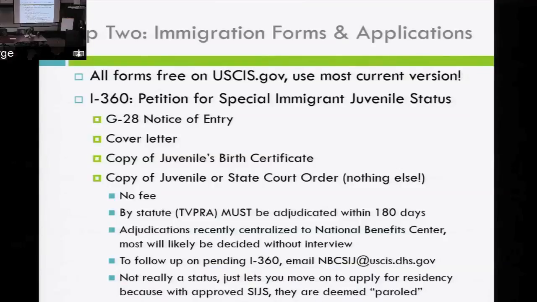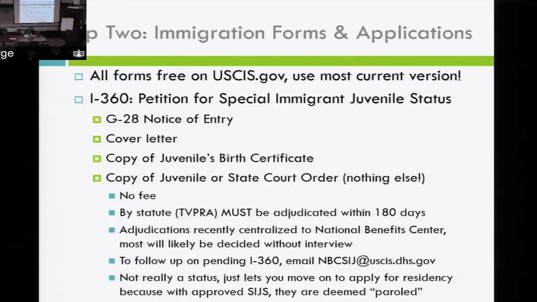The term special immigrant juvenile status is kind of a misnomer. Special immigrant juvenile status is not actually a status. If your I-360 petition for special immigrant juvenile status is approved, you don't actually have lawful status in the U.S. What you have is that you were deemed paroled into the U.S., which allows you to move on to the next step of applying for your green card. Only people who were paroled or admitted lawfully into the United States have the right to then move on and apply for a green card. So what SIJS does is say, now we deem you paroled, you may move on to the next step to apply for your green card.